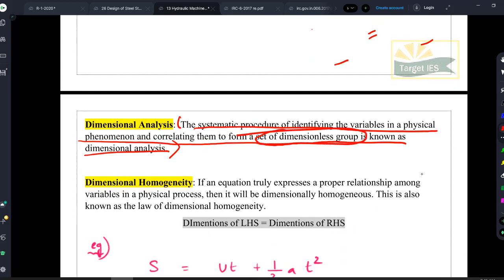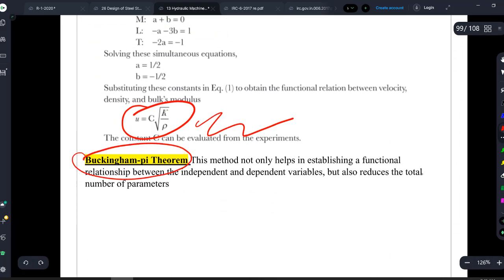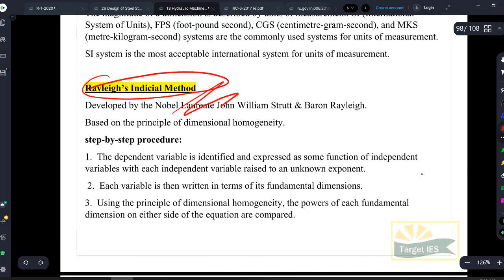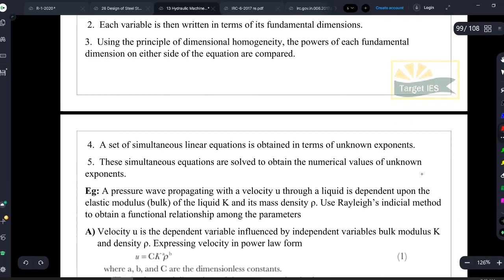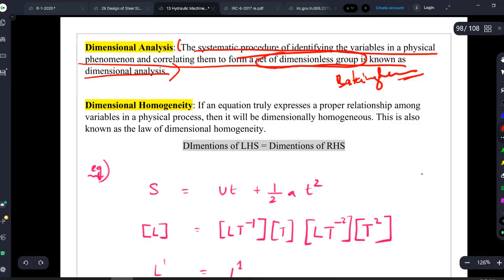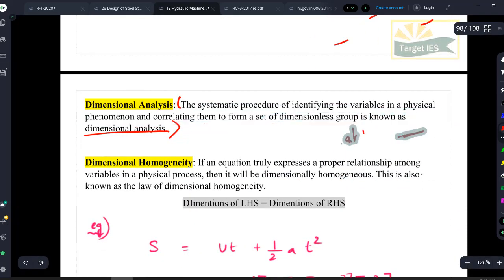Why we do it, I will explain to you in the Buckingham pi method. It is a very big method. When a physical phenomenon involves a lot of quantities, we go for the Buckingham pi method. But if there are only 3 or 4 quantities involved in an equation, we go for Rayleigh's indicial method. If there are 6-7 terms in a formula, a very huge formula is required, then we can't use Rayleigh's method, it will become lengthy. Then we will go for the Buckingham pi method. Then you will understand the definition of dimension analysis, why he wrote it like this, why we are forming a set of dimensionless groups. But right now, even if I try to explain, you will be just confused. Just leave it for now.